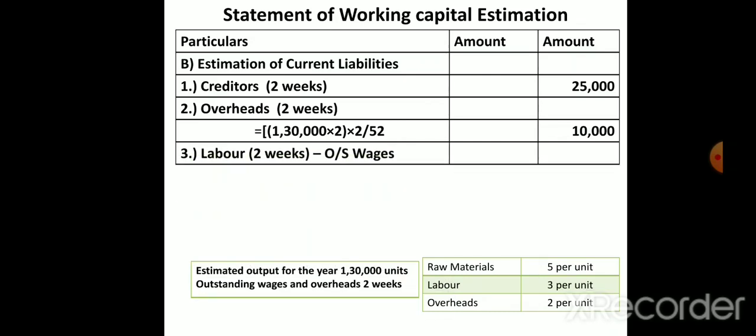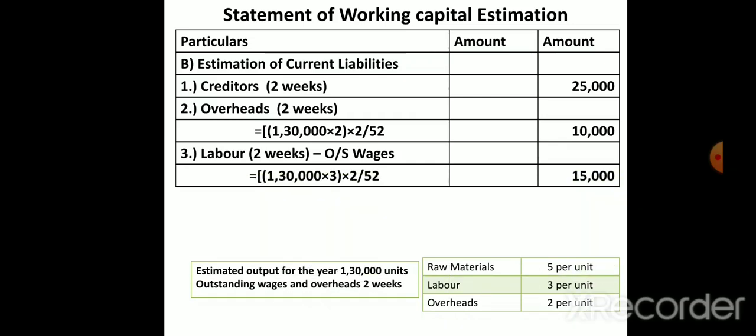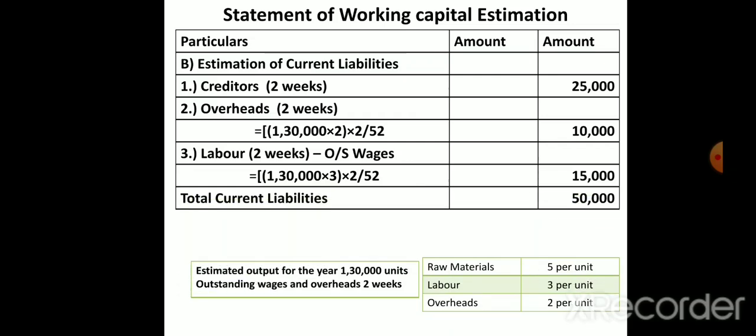So next we have labor. Means labor, for them what we have to pay, it's wages. For employees we have to pay wages, that only outstanding wages they have given. Under labor it will come. So same thing, labor means 3 per unit they have given. So 1,30,000 into 3 into 2 divided by 52 is 15,000. So here creditors is done, overheads is done, and labor also is done. It's in total current liability. If you add all three, 25,000, 10,000 and 15,000, you will get 50,000 as current liabilities.